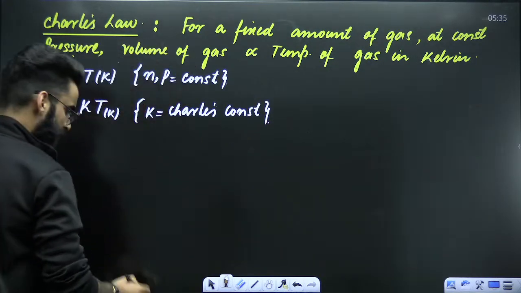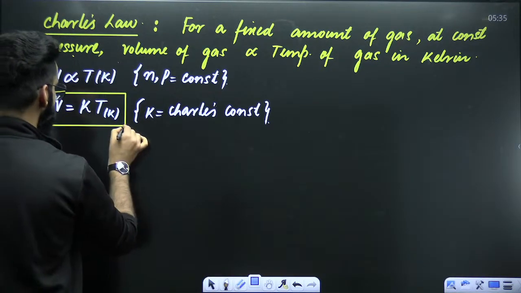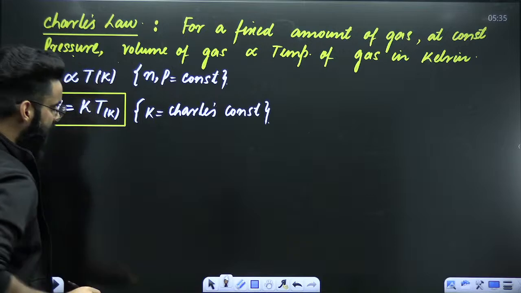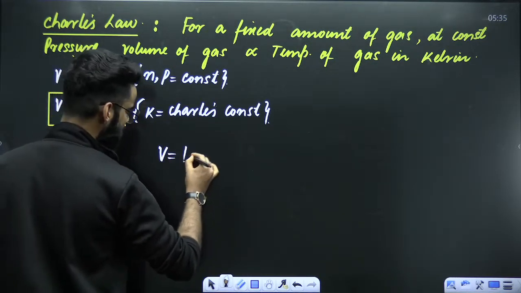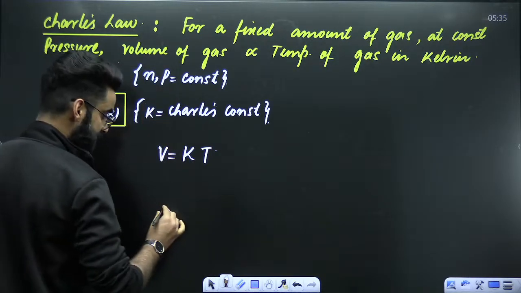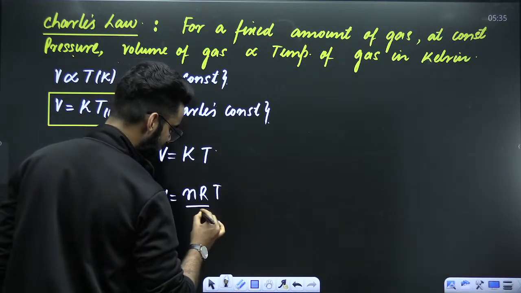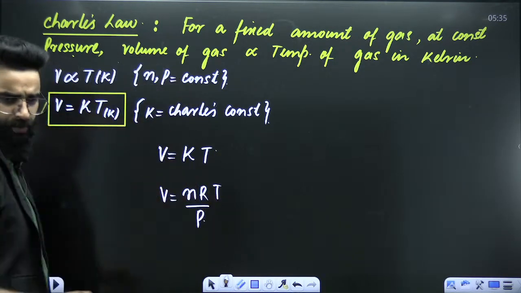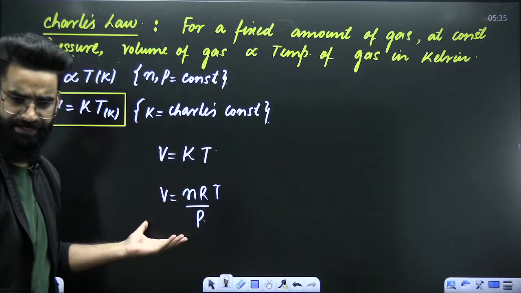Now the point is, if I ask you, what is the value of this Charles constant, this K over here? Again, you are going to use the same procedure. As per the Charles law, V is equal to K multiplied by T. As far as the ideal gas equation is concerned, can I say V is equal to nRT divided by P? This is basically the ideal gas equation, right? PV is equal to nRT.